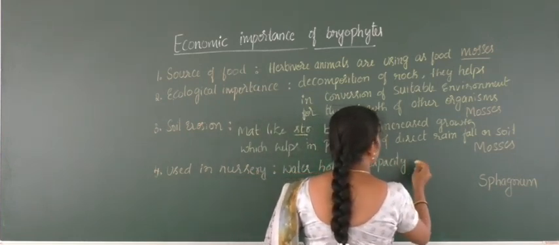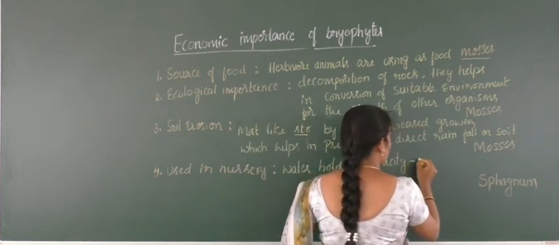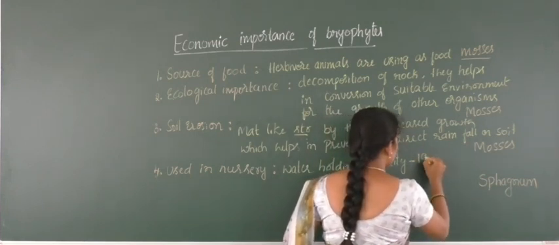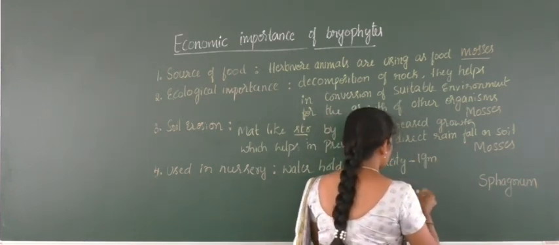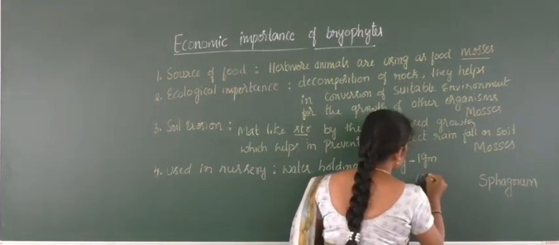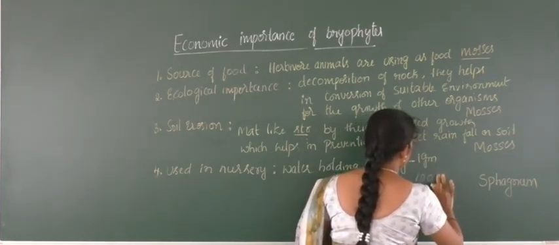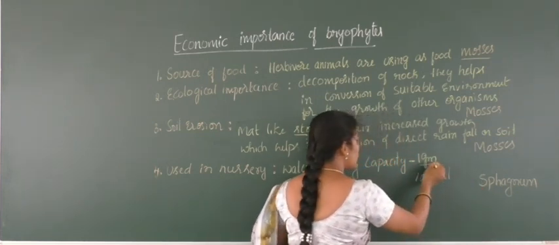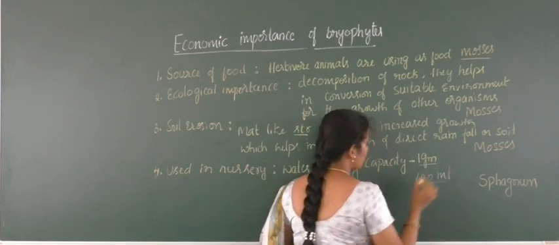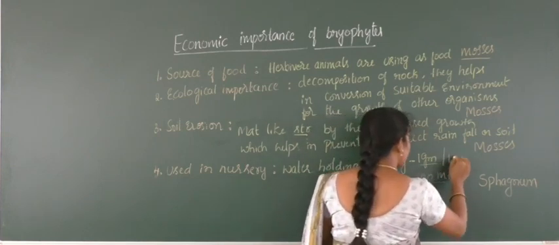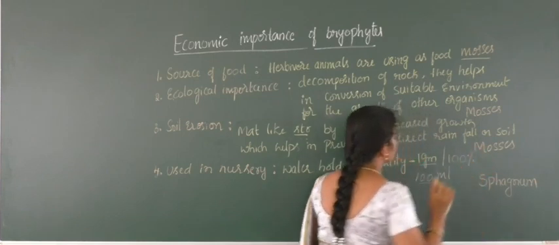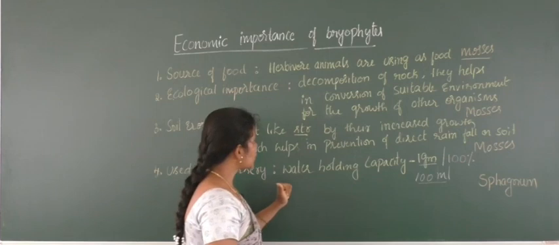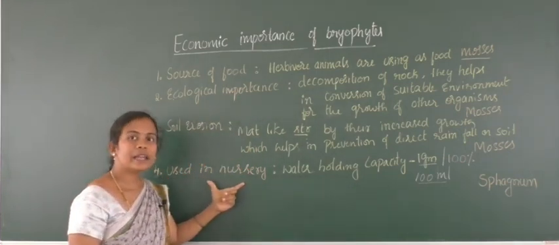For example, as their weight is about 1 gram, they can hold water of about 100 ml. 1 gram of sphagnum can hold water of about 100 ml. So that means water holding capacity is increased 100 times. That's why they are used in nurseries.